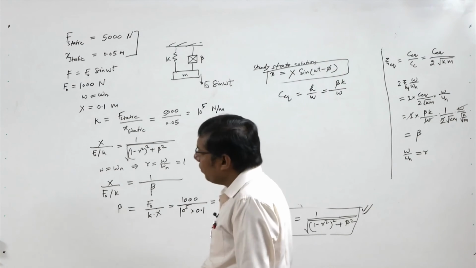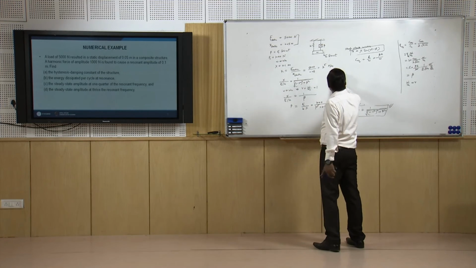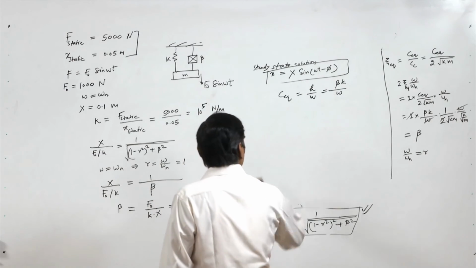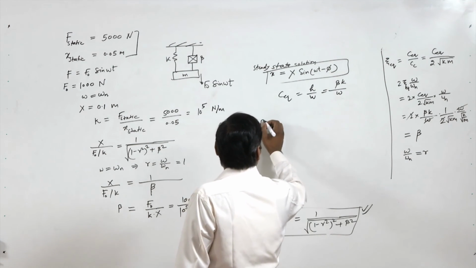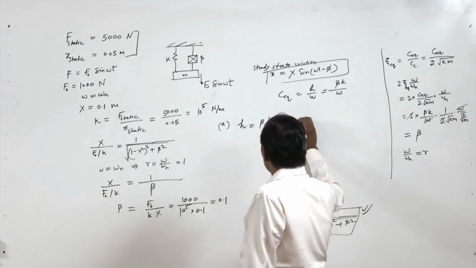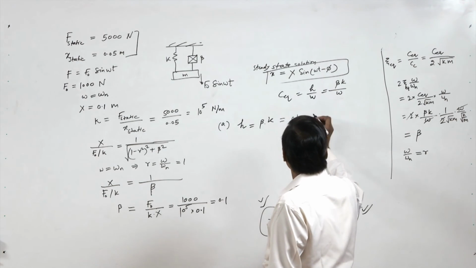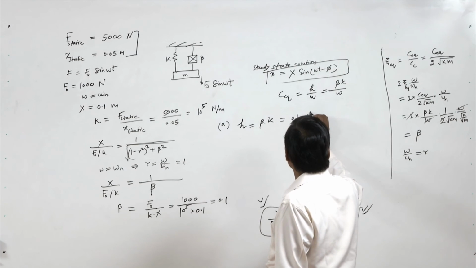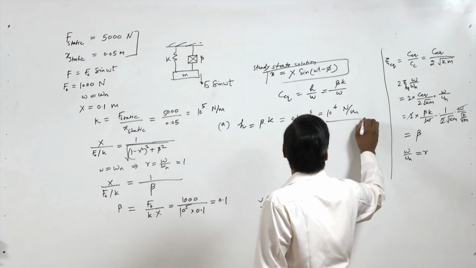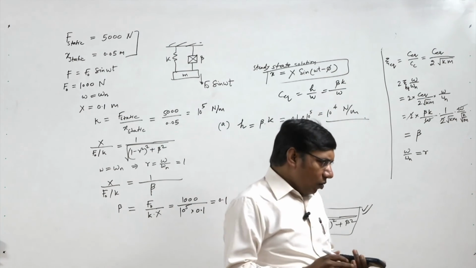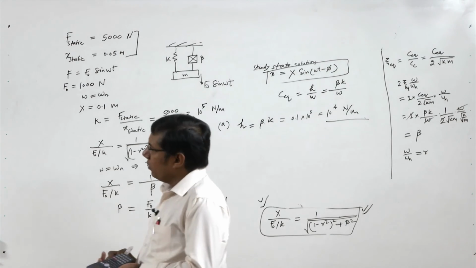Now we have to find the part A, the hysteresis damping constant. Hysteresis damping constant is H, and H is beta into K. Beta is 0.1 into K, and K is 10 power 5. So we get 10 power 4 Newton per meter. Okay, so we have got the part A.